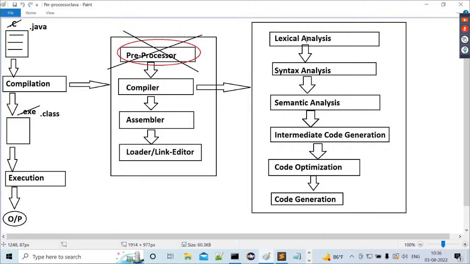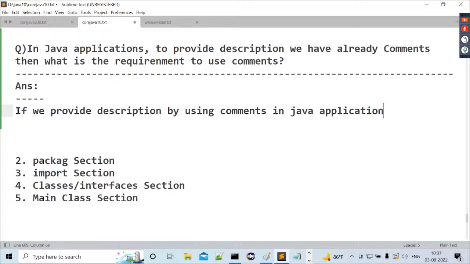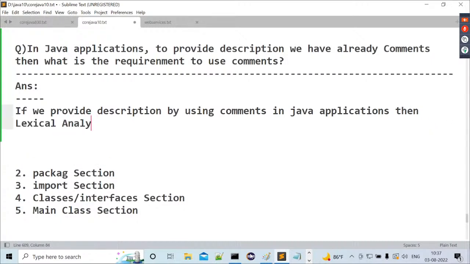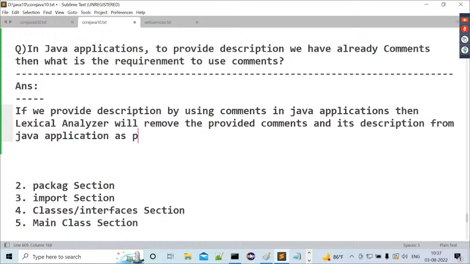Observe carefully. Now let me give some information about it. The answer for this question is, if we provide description by using comments in a Java application, then the lexical analyzer will remove the provided comments and its description from the Java application as part of compilation.